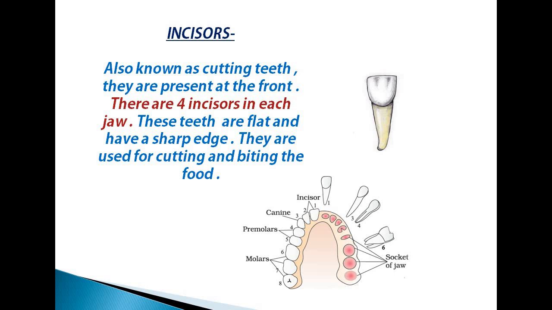We are having 2 jaws, upper jaw and lower jaw. In upper jaw 4 incisors are present and in lower jaw also 4 incisors are present. You can see its position in the picture. Teeth number 1 and teeth number 2 are incisors. On the right side also 2 incisors are present. So in each jaw 4 incisors are present and in your mouth overall 8 incisors are present.